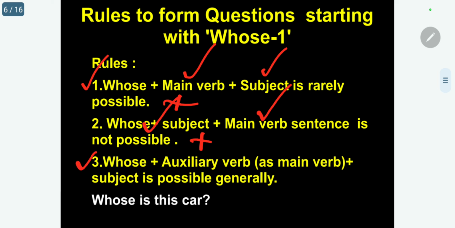3. Whose plus auxiliary verb as main verb plus subject is generally possible. Whose plus auxiliary verb as main verb. Here it is my duty to explain to you. I am repeating all the cases. Just 1 minute, I will explain.